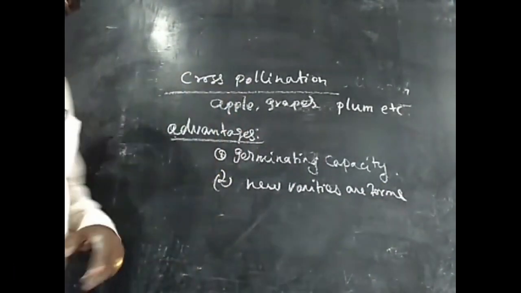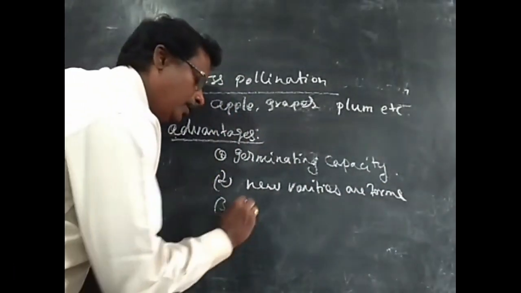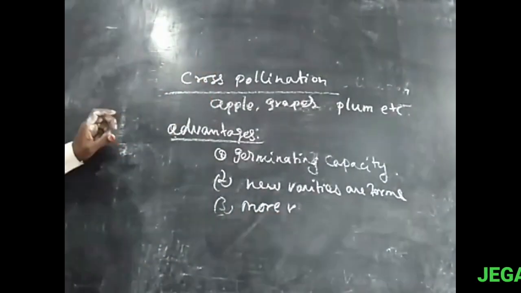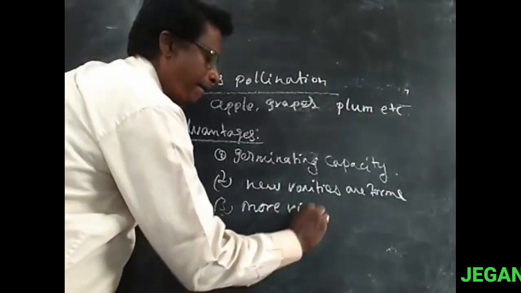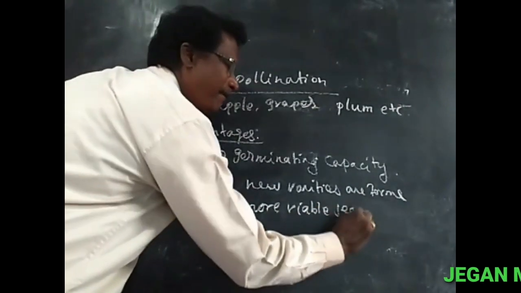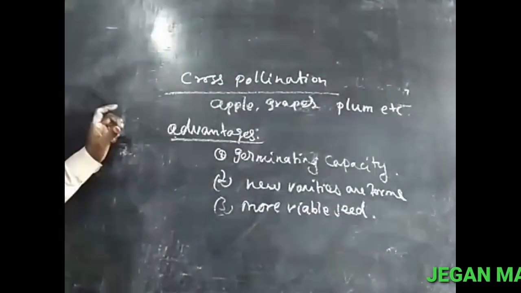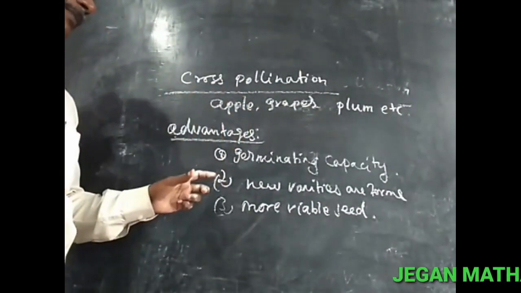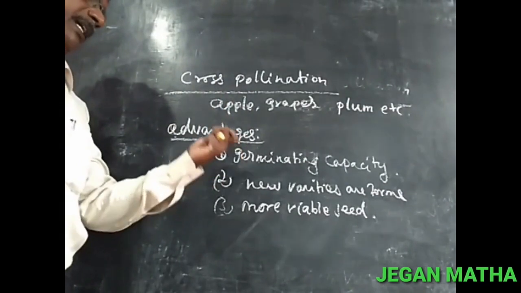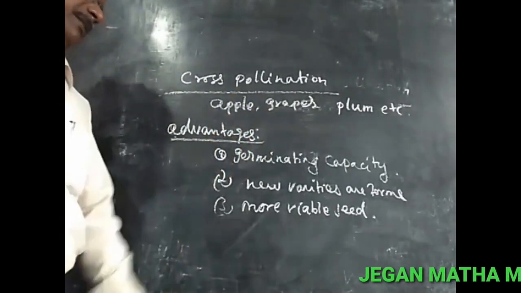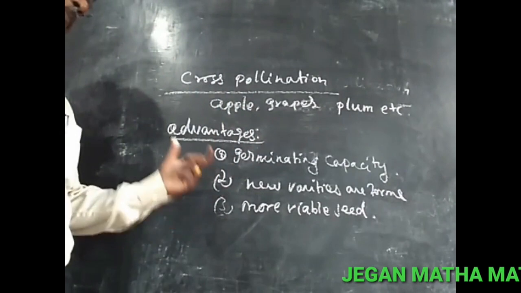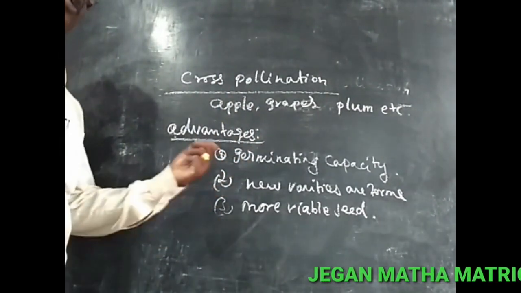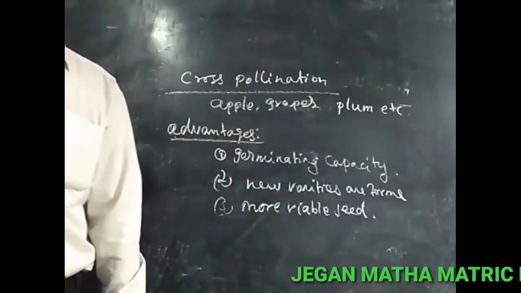Third, more viable seeds are produced. The seeds from cross-pollination have better germination capacity. Second, they produce new varieties of the species. Third, more viable seeds are produced.